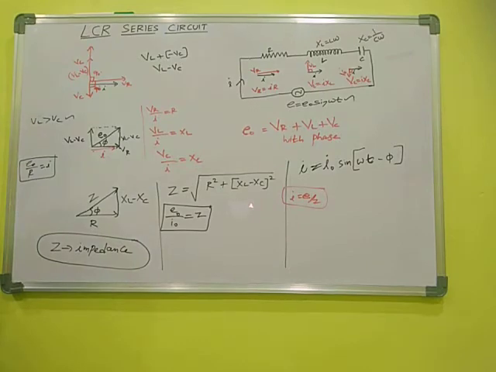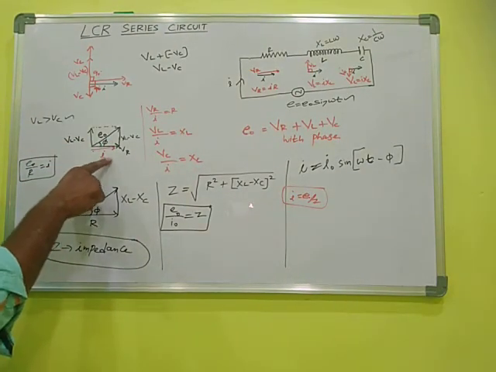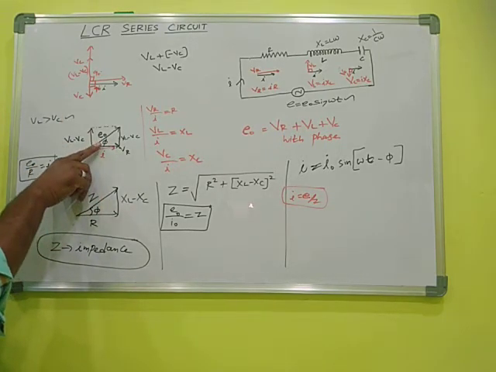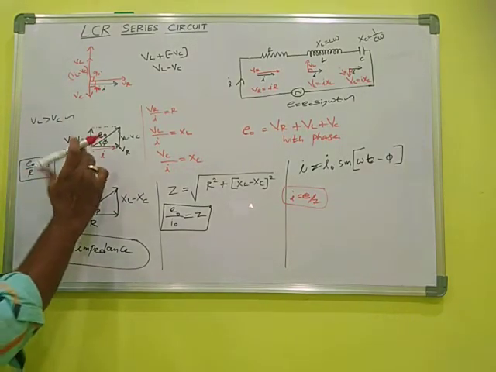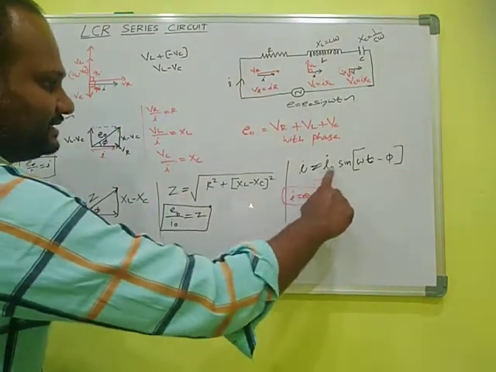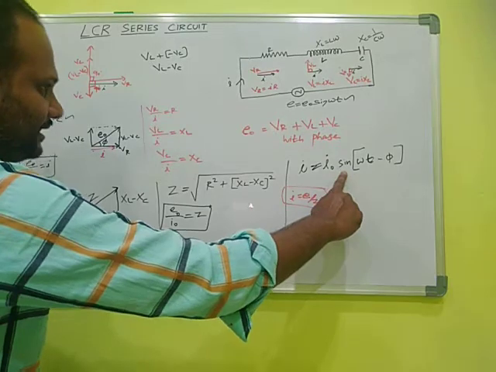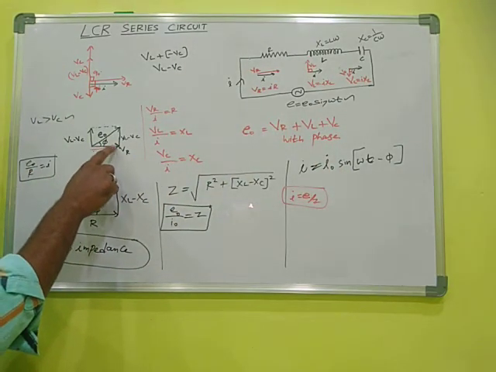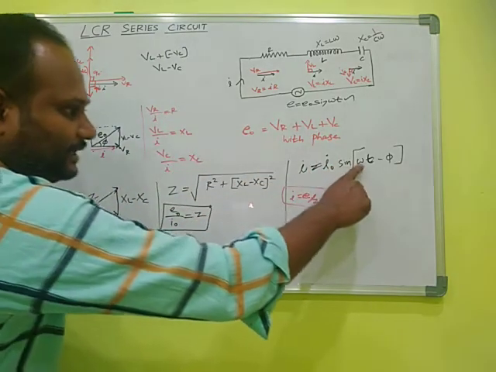So the current and resistance are in the same phase, but the inductor and the capacitor, this is phi. This is nothing but omega t. So I is equal to I naught sine omega t, but the voltage across the resistor is here. So omega t minus phi.